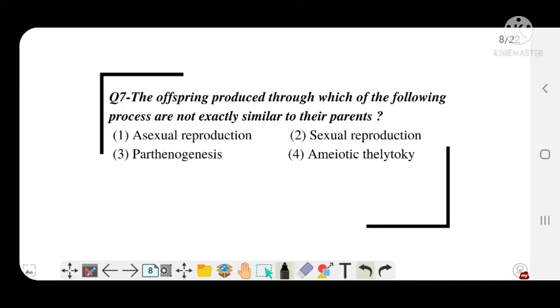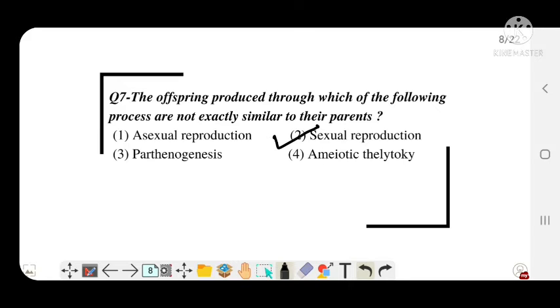The offspring produced through which of the following processes are not exactly similar to their parents? And the correct answer is option B, sexual reproduction.